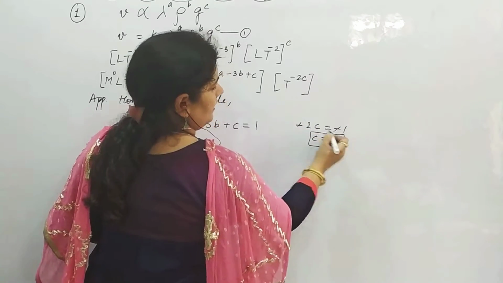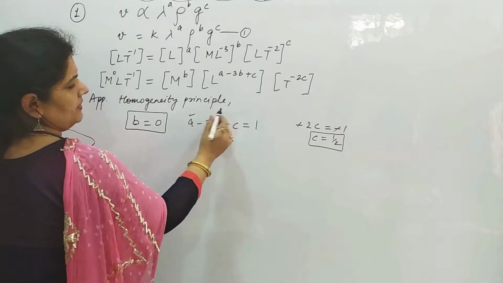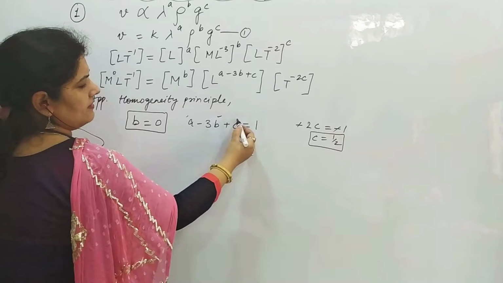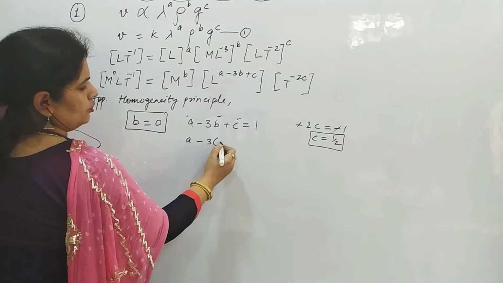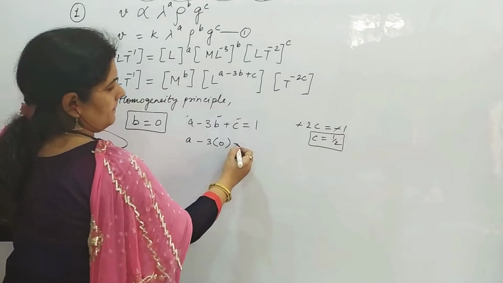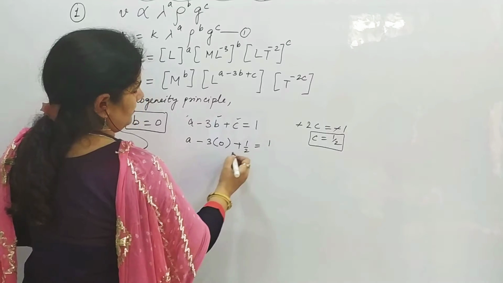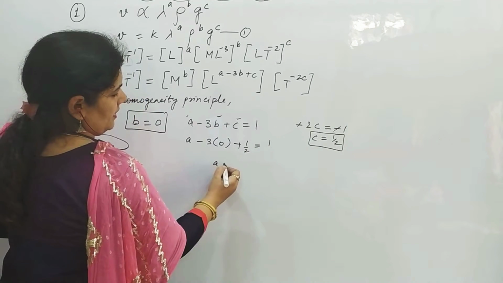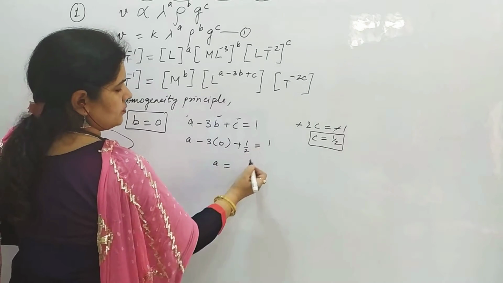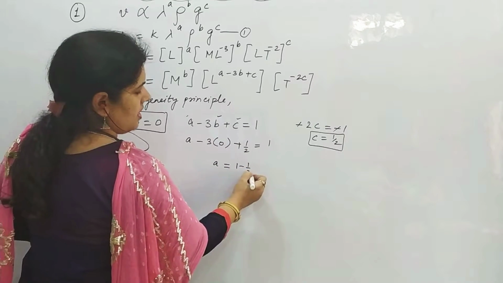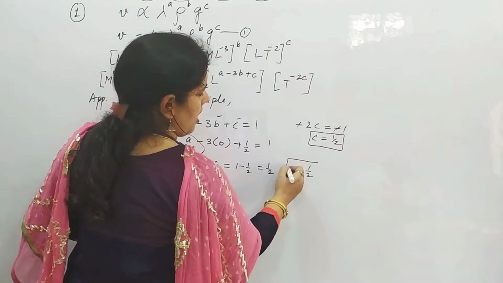Let us frame that. So the value of b we have now, and the value of c we have now. So a minus 3 into 0 plus half is equals to 1. This whole term becomes 0. a plus half is 1. So a is equals to 1 minus half. So the value of a is also half.